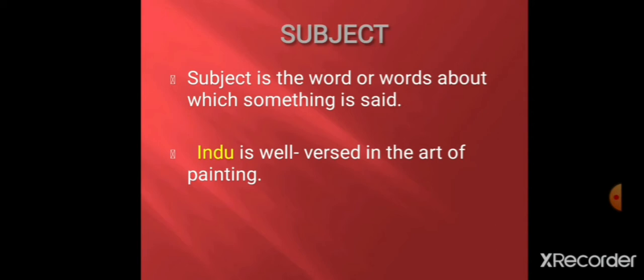Subject is a word or words about which something is said. For example, Indu is well versed in the art of painting. Here in this sentence, Indu is the subject. We are talking about Indu here.